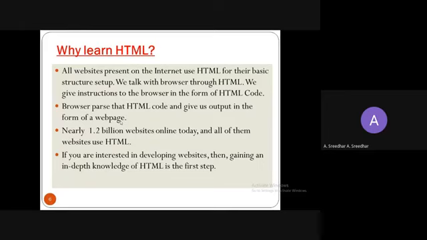Nearly 1.2 billion websites are online today, and all of them use HTML only. You can strongly say that without HTML, there is no concept of websites or web pages. If you are interested in developing websites and gaining in-depth knowledge of HTML, please concentrate on this course.